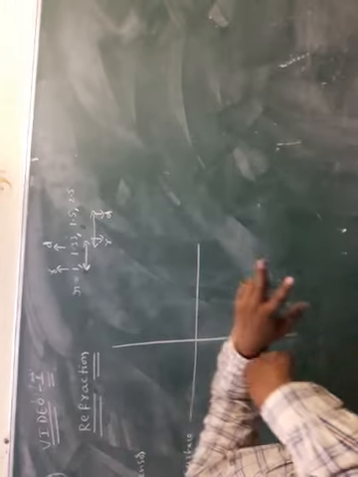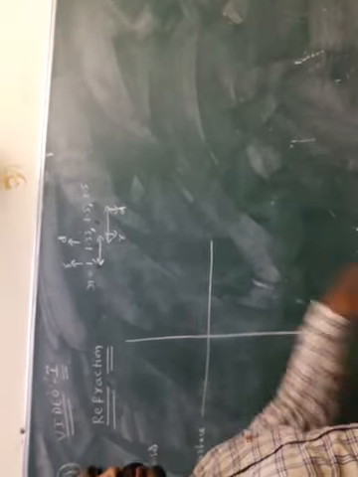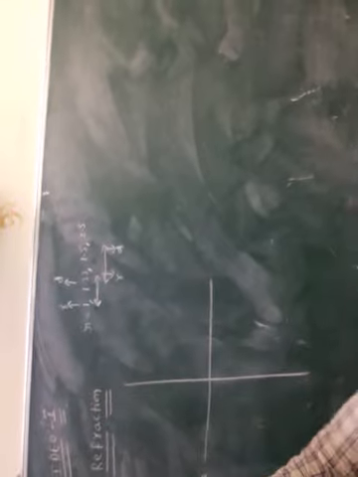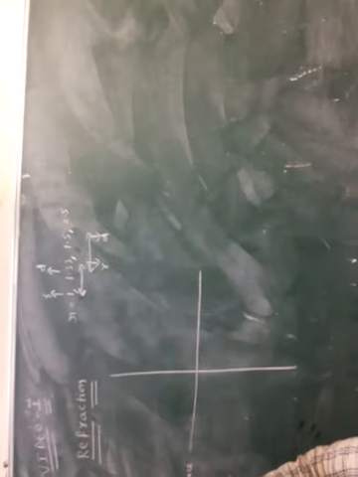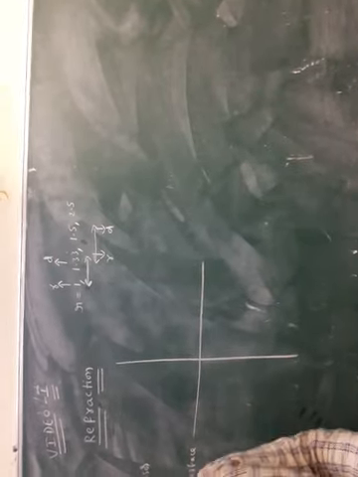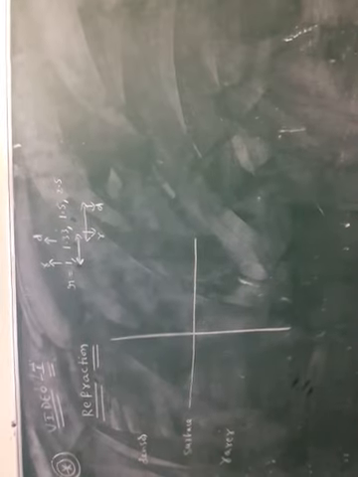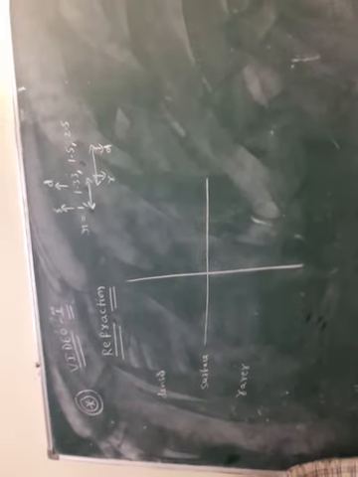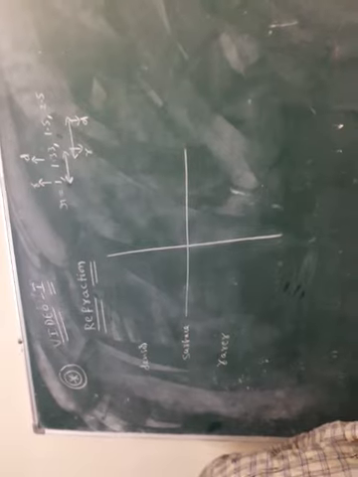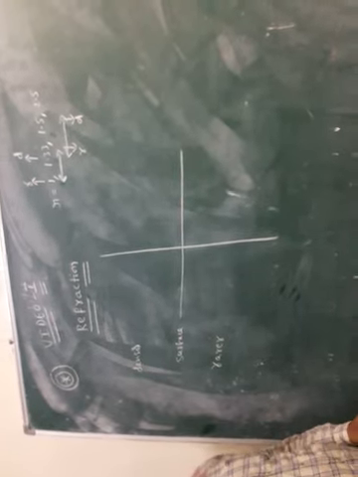Simply, for a given pair of mediums, less refractive index is called rarer medium, and more refractive index is called denser medium. Okay?